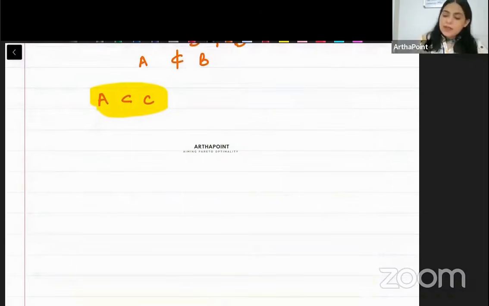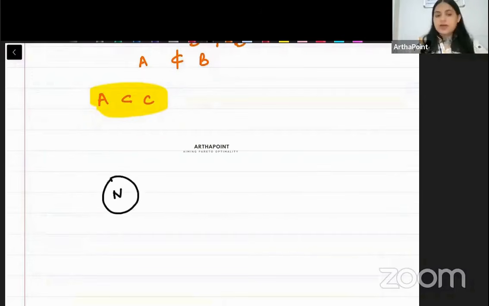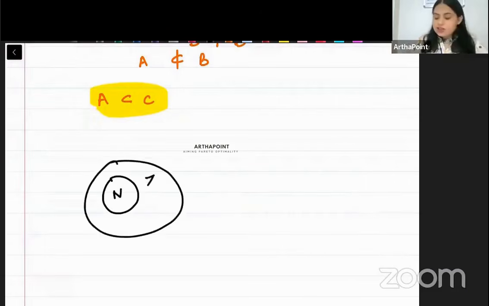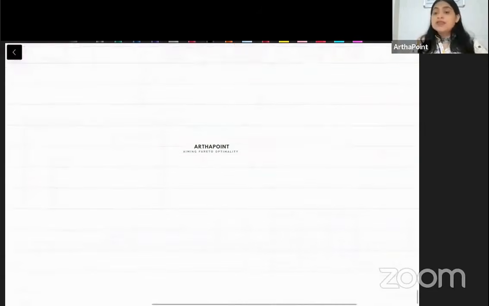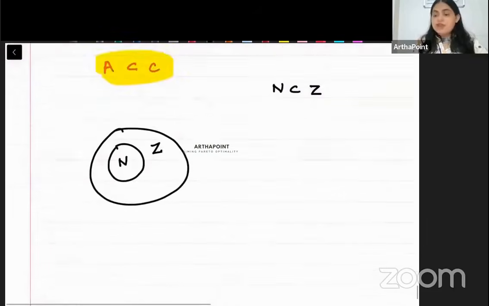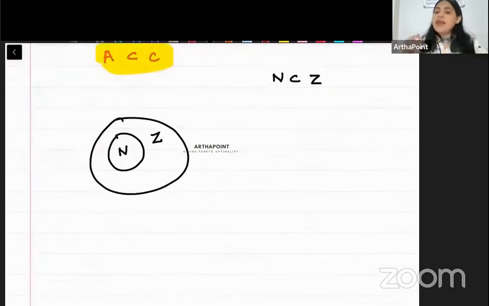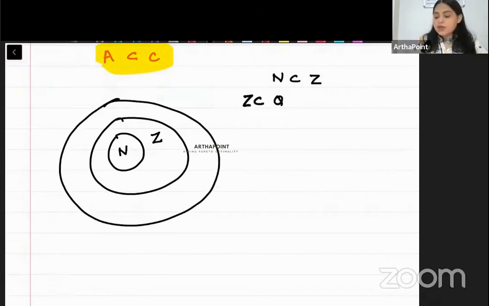So what I can say is, beta ye hote hain natural number, right? We know that natural number is just 1, 2, 3, 4, 5 and so on, right? And then I have integers. Integer is negative and positive numbers together. So beta, I can say natural number is a subset of the integer. Now integers are only numbers which have denominator 1. But any number with any other denominator becomes a rational number. So beta, we can say that integers are a subset of the rational numbers. So rational numbers, it will come here.